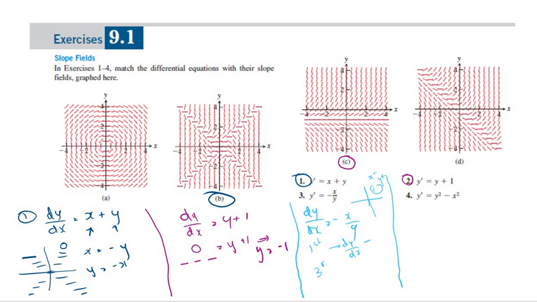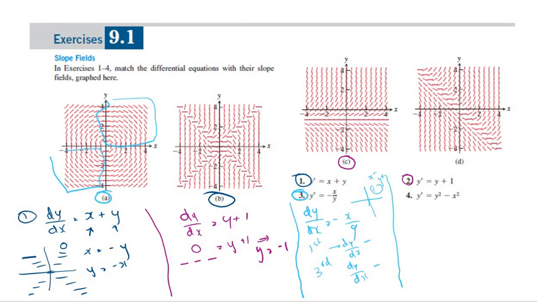Then in the third quadrant, dy over dx again is negative, because x is negative and y is negative. So we see in the first quadrant the gradient is negative, and here the gradient is negative. And in the second and fourth quadrants, it's positive. So this would be this equation. So 3 would be A.